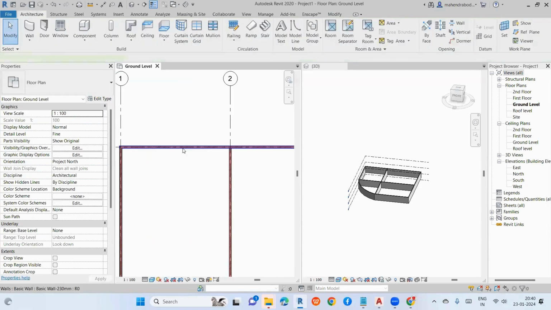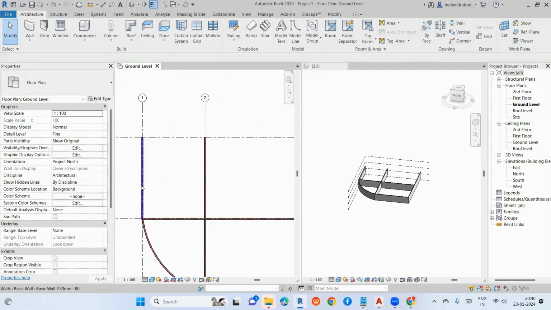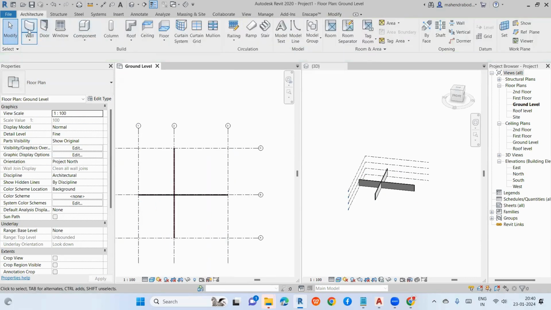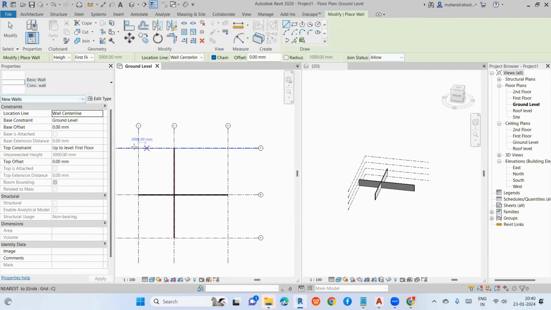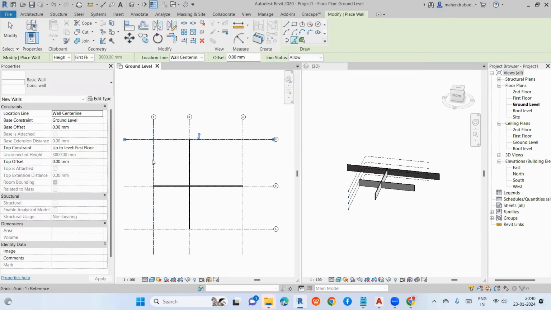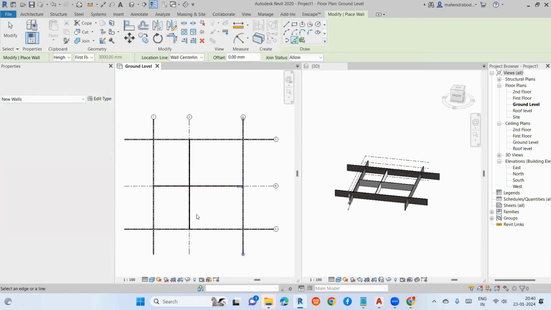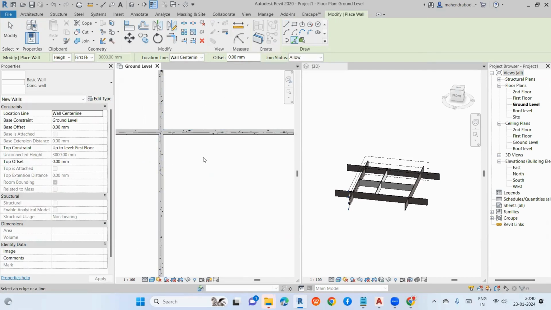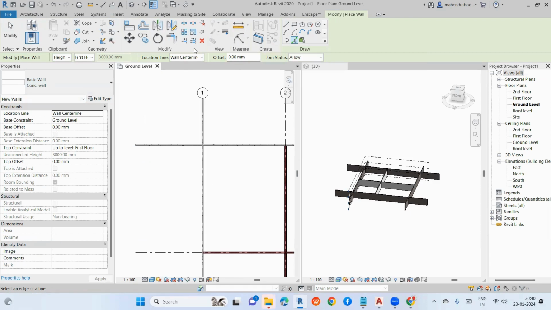Right now, what I'll do is delete the exterior walls. So now I'll take the pick option. But I don't want these extra portions. For that, I have some modify tools here.